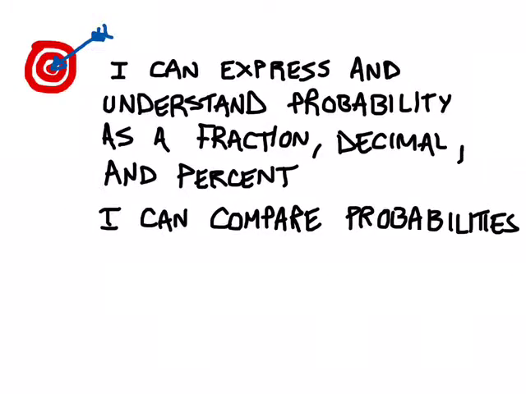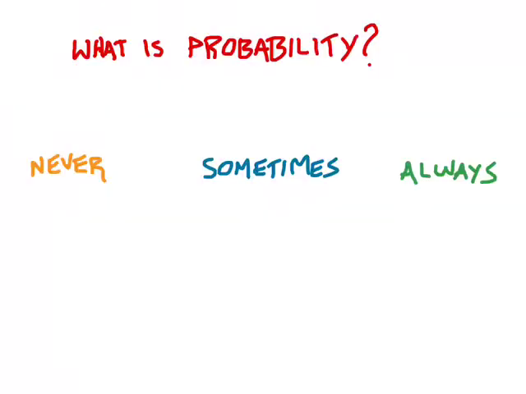This is going to be your video lesson on expressing and understanding probabilities as fractions, decimals, and percents. You can express a probability in all three of those ways, although some are more common than others in different situations. And because you can express probabilities in a lot of different ways, we want to be able to compare probabilities and say which is more likely and which is less likely.